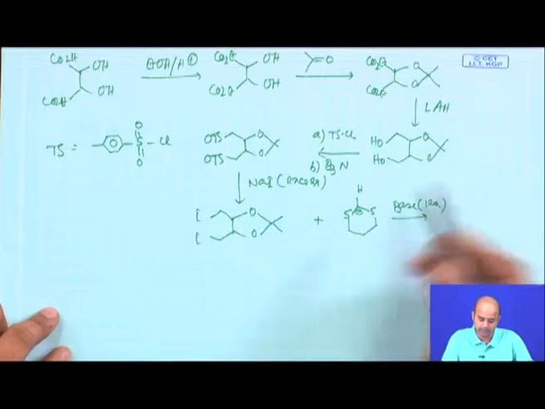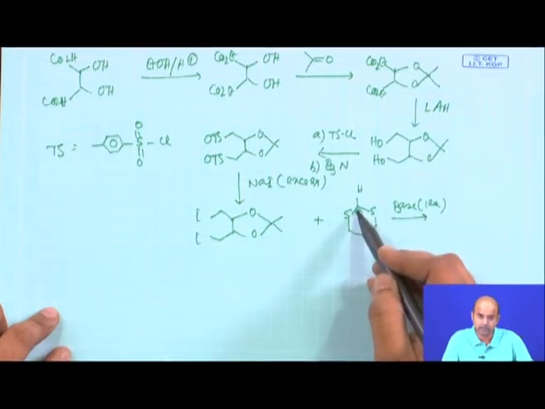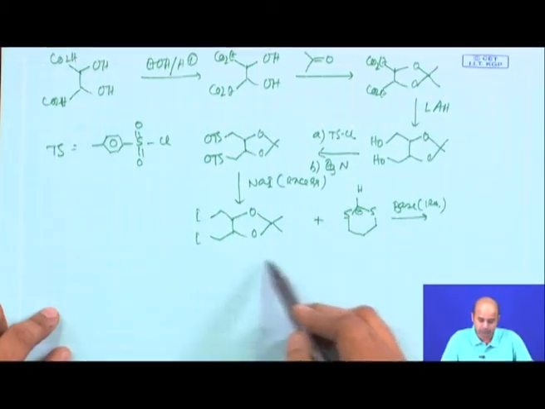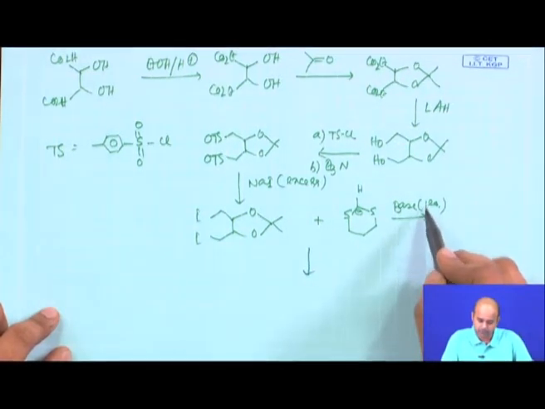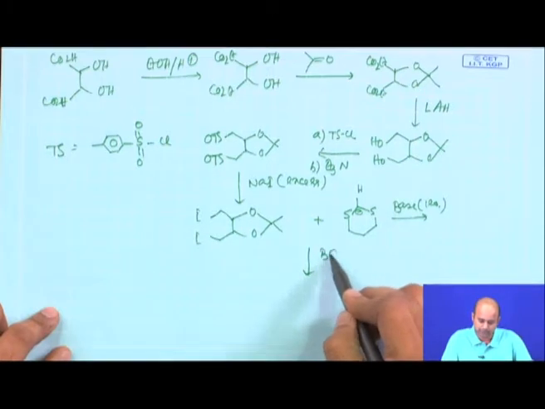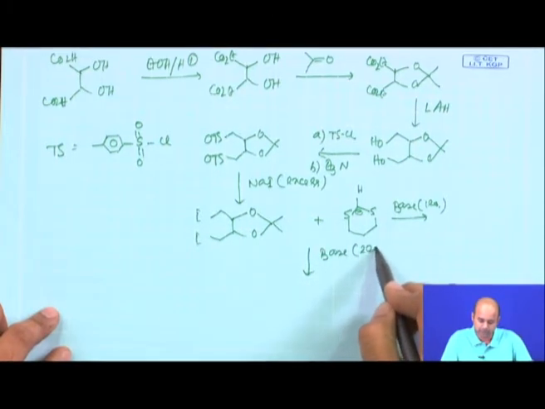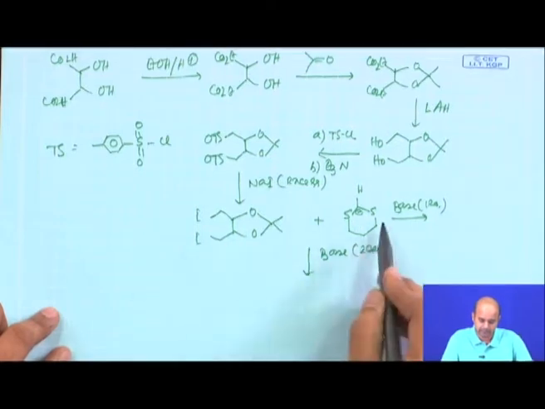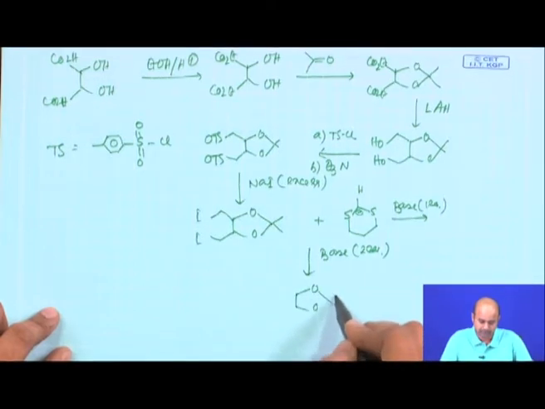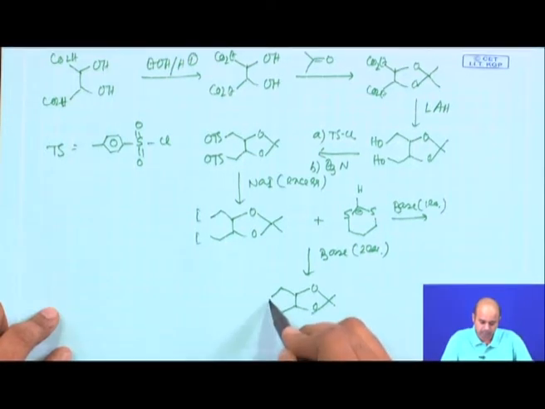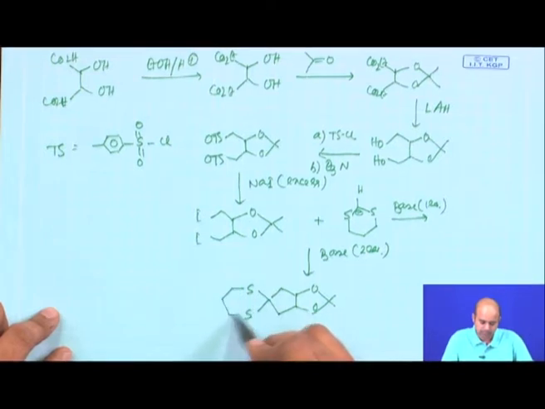Next step, you will replace another hydrogen by another equivalent of base and react with the other iodo. So, finally, if you treat with 2 equivalents of base, as I said, 2 equivalents of base, and treat with this diiodo, what will you get? This part will remain the same, and you get this compound.